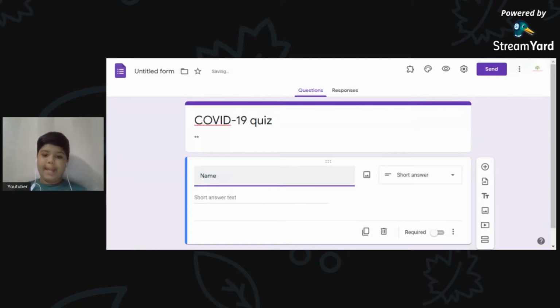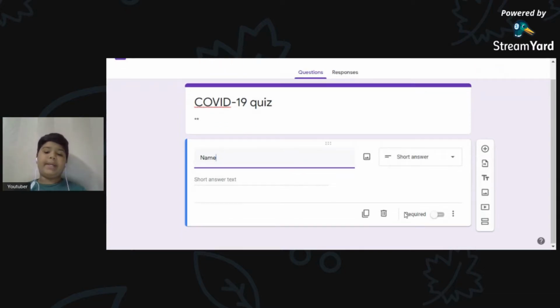After you type in name, it automatically turns into a short answer text. That means they just have to type in their name over here. One very important thing in this one is that you have to click this required button over here. If you didn't click on it, the people who submit the quiz don't even need to type in their name, so you won't be able to see who did this quiz.